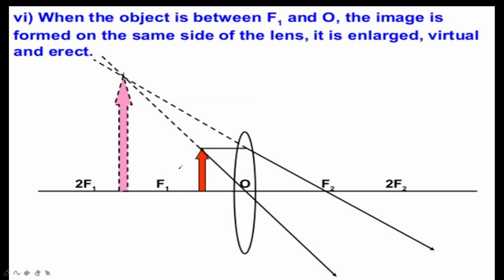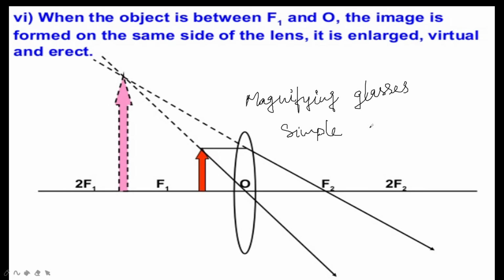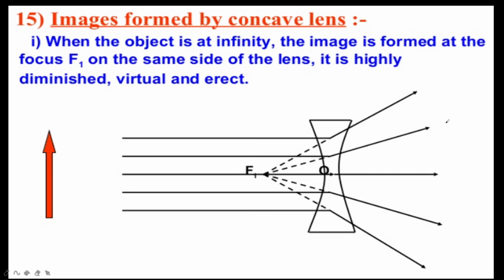Generally, when the object is placed in between the optical center of the convex lens and principal focus, an erect and magnified image is formed, which is used in magnifying glasses or simple microscopes. Okay, this is about the convex lens.